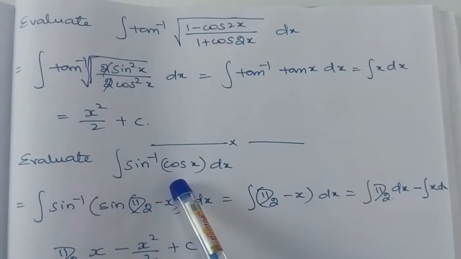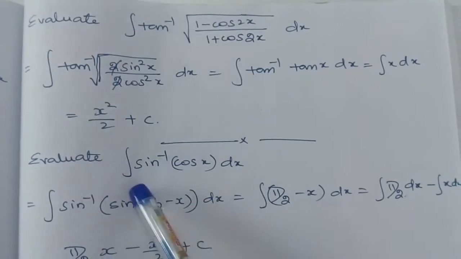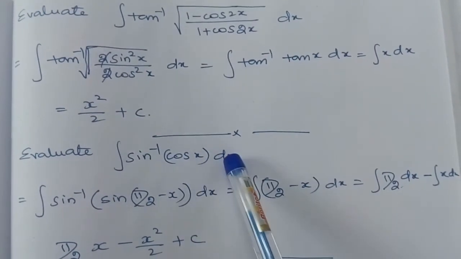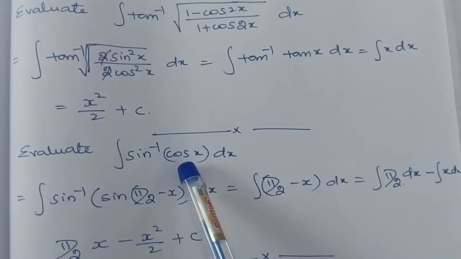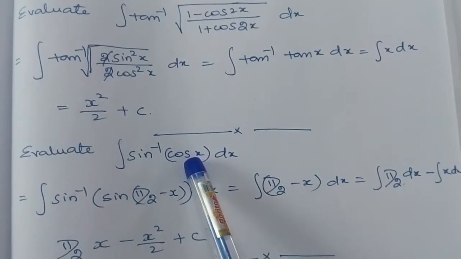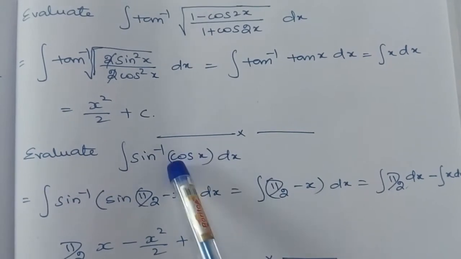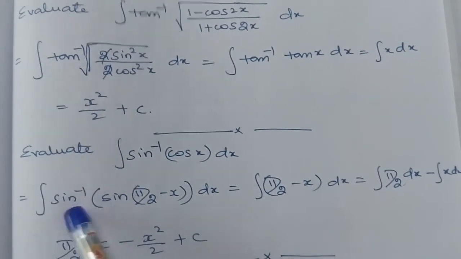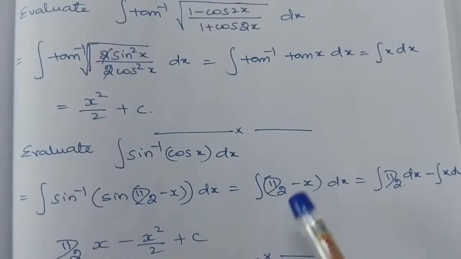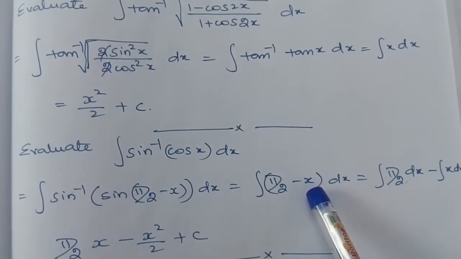Now we will move on to the next question. Evaluate the integration of sin inverse of cos x dx. Here we have the sin inverse function. If we have a sin function here, it will be easy for us to solve the problem. Hence we write this cos x as sin of pi by 2 minus x. Sin inverse of sin of pi by 2 minus x is equal to pi by 2 minus x.